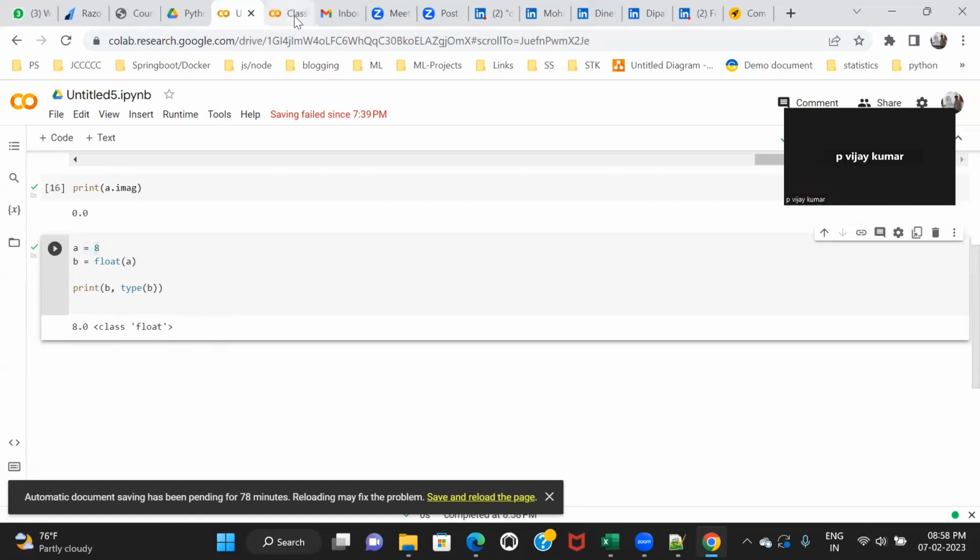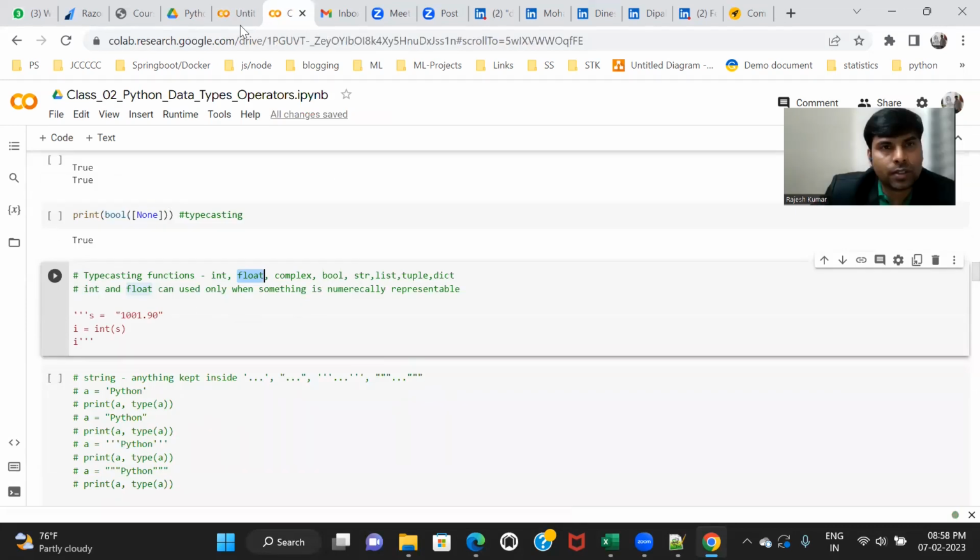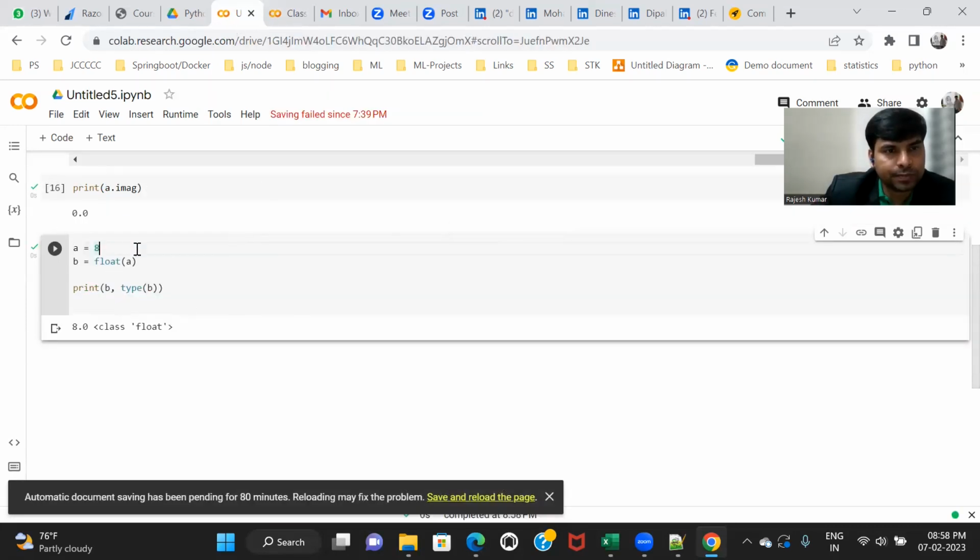Yes, sir. So this way I can convert int into float. Let's suppose I have a True, a Boolean. So the type of A is Boolean. This Boolean I want to convert into float.